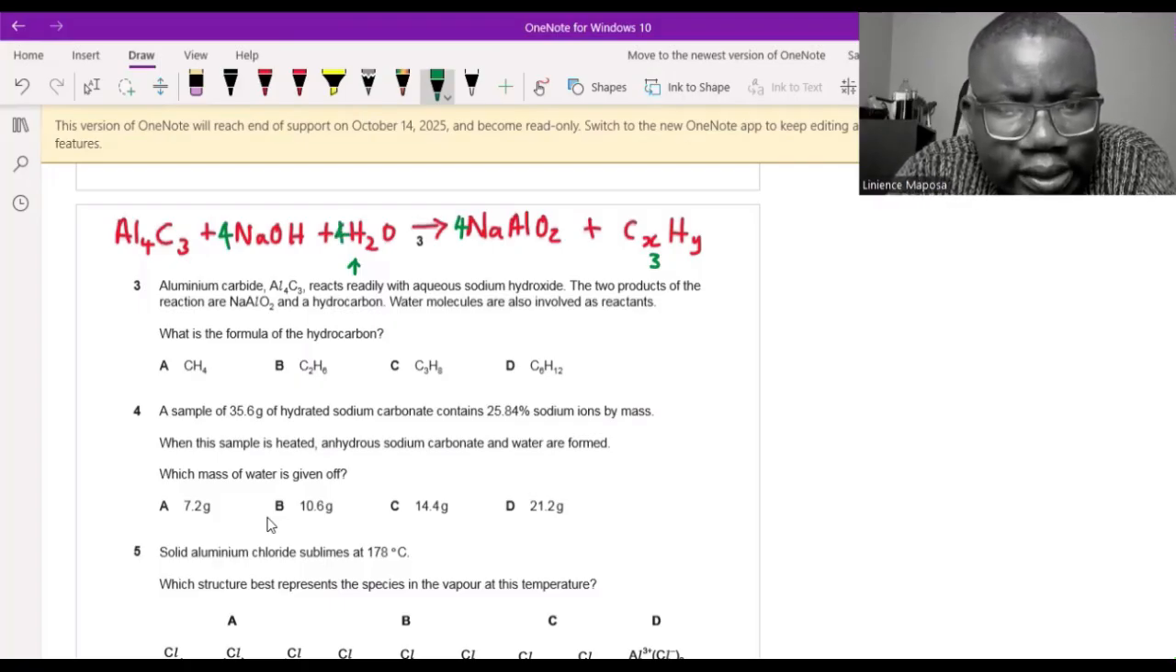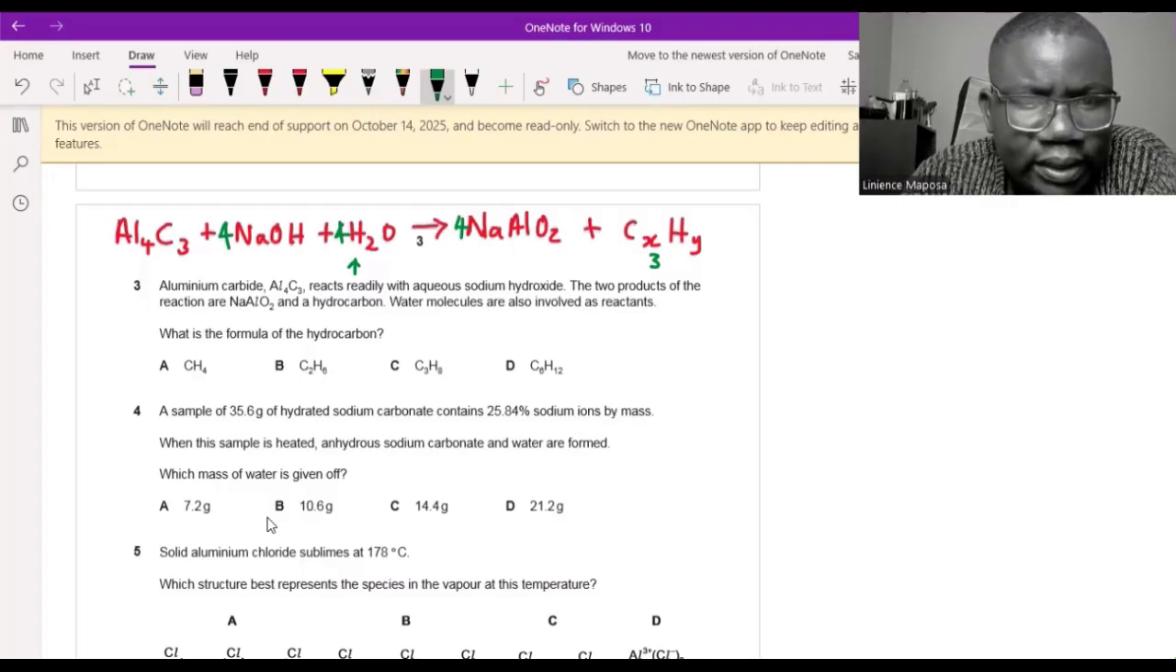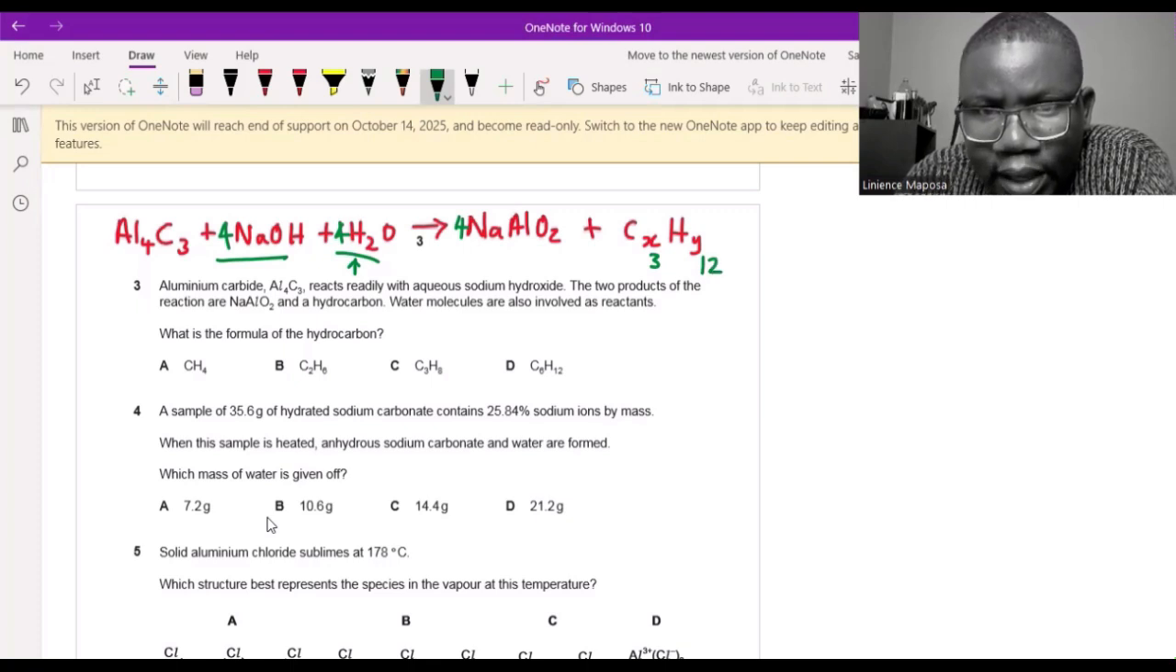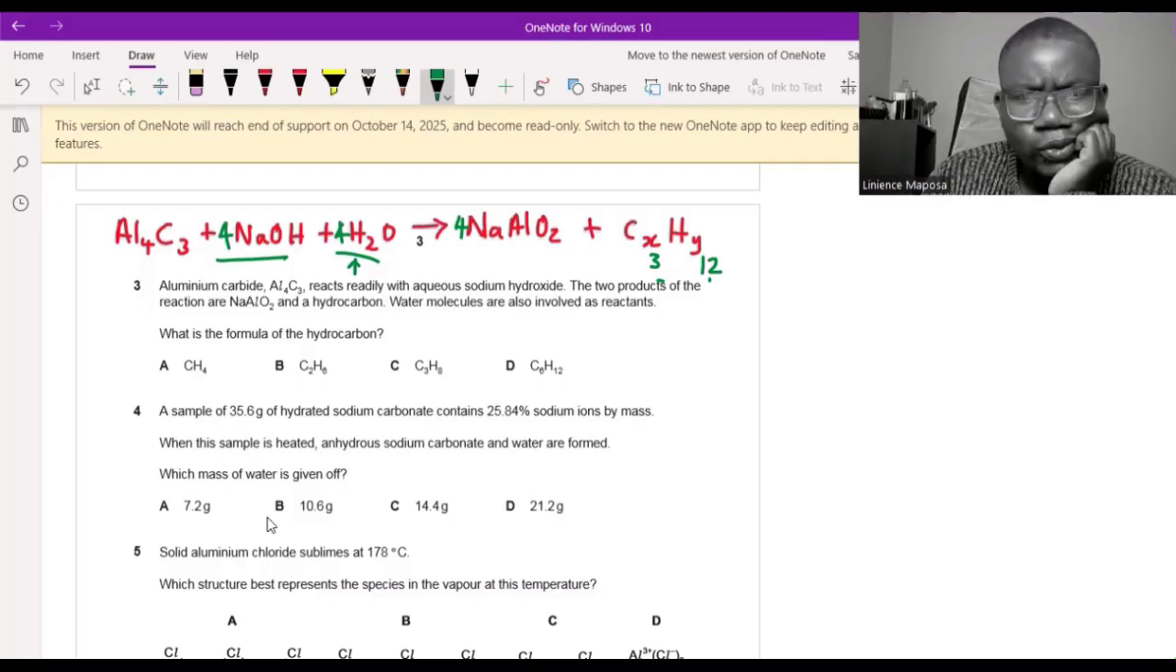And then the hydrogens are now 4 here plus 8 here. So that's 12, so I will need to put 12 here. But I cannot have a hydrocarbon that has 3 carbons and 12 hydrogens, right? I cannot have that. So I need to do something about this one. That one will not work.